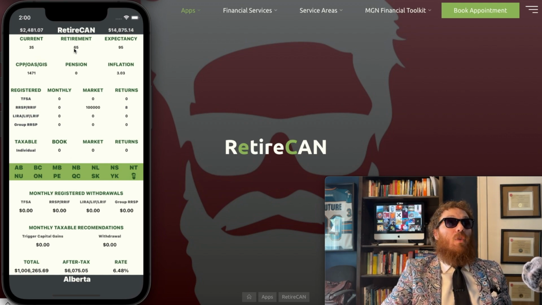So a 35-year-old with 100 grand getting 8% returns, basically you're going to hit almost $1 million. Now after tax in the future, this is going to be about $6,000 in future dollars. Now, I want to make sure everyone looks up here. This is your adjusted for inflation number. So $6,000, 30 years in the future in today's dollars is really only around $2,500. Now you got to say to yourself at this point, is that enough?